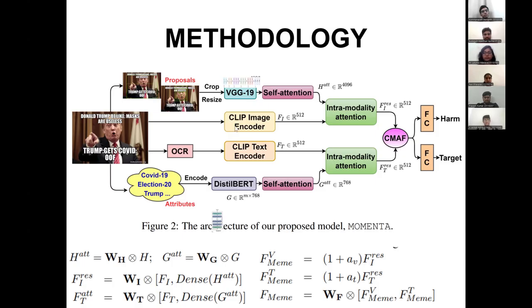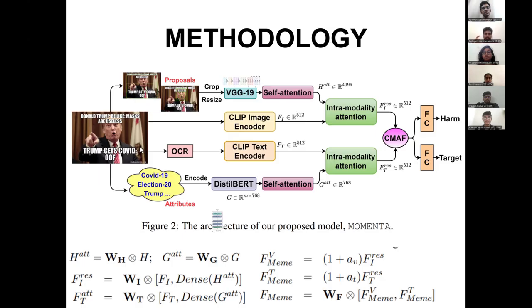Coming to the second path, this image is directly plugged into an image encoder, and this CLIP image encoder is trained on 400 million input and output training data. So it's basically an image and the caption of that image. This image encoder returns a 512 dimension vector. So this path is basically identifying the global features present in the image, and the other path is identifying the local features present in the image.